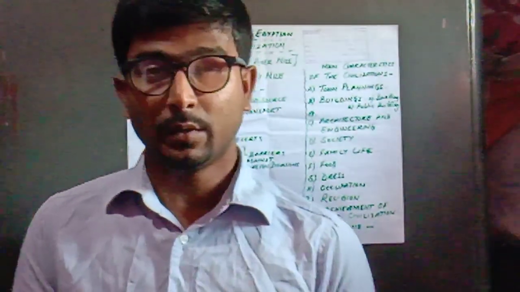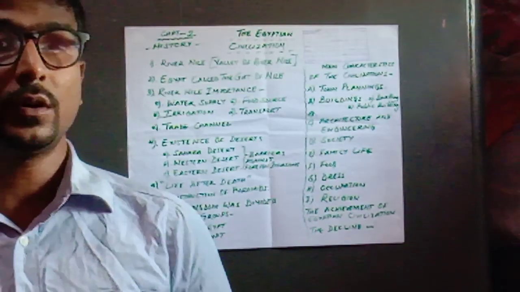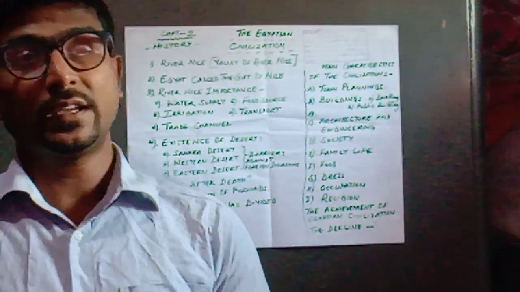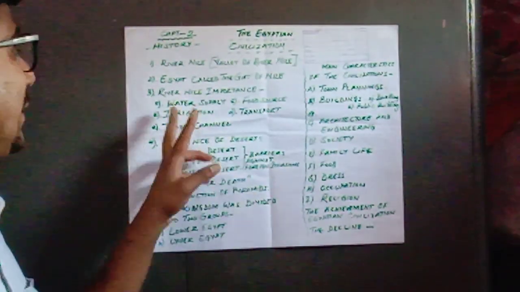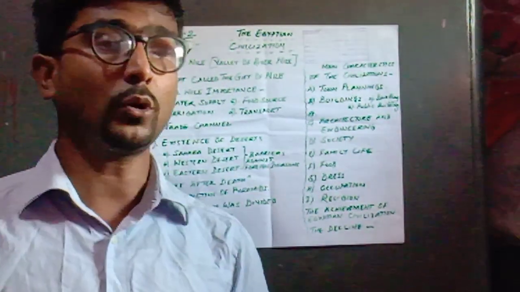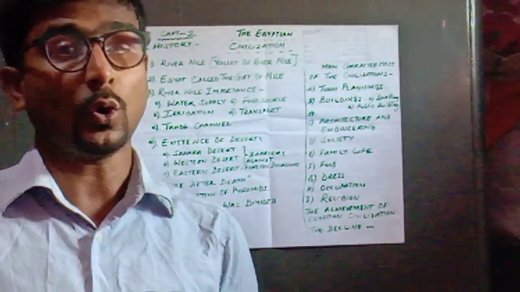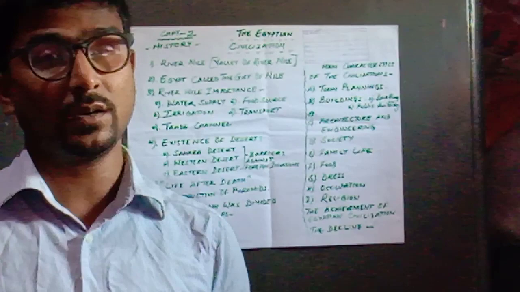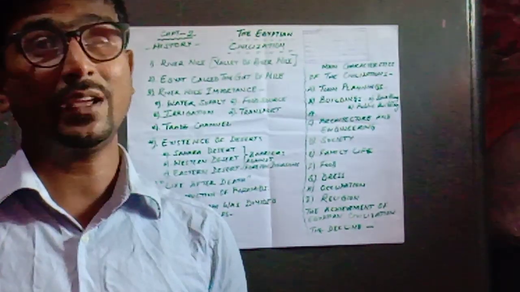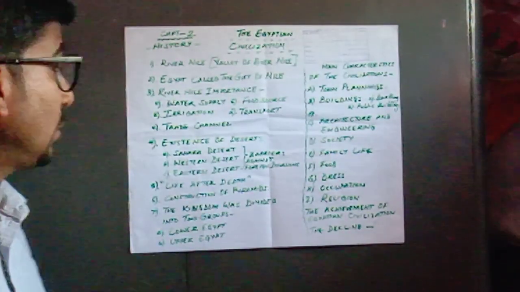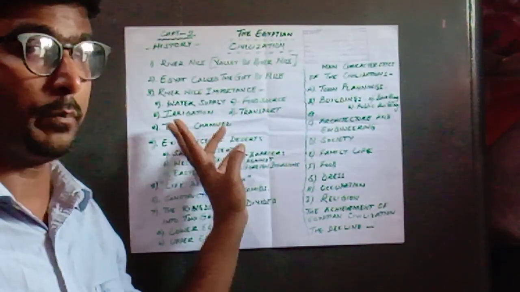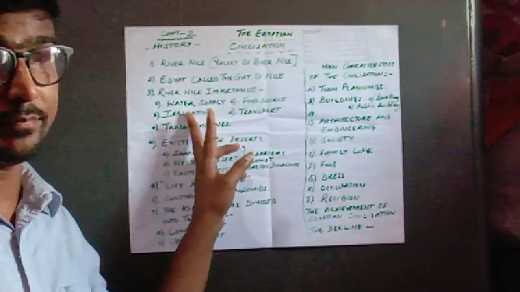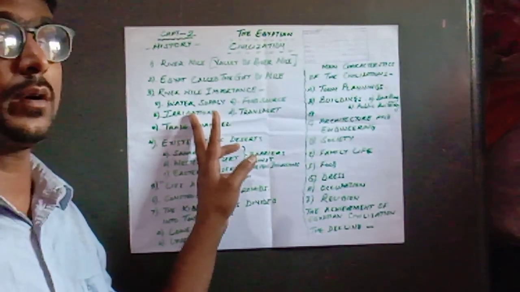And that is why, because of the usefulness of this river Nile, it is regarded as the gift of the Nile. There are various important reasons why it is so called. Now let us go through the reasons. Due to its various productive uses, it was the only source of mainstream water supply for the Egyptian people, and they could get various important things required by them. The most important is the water supply. To sustain day-to-day life, water is a very important component, so water supply was essential, which was given by the river Nile.